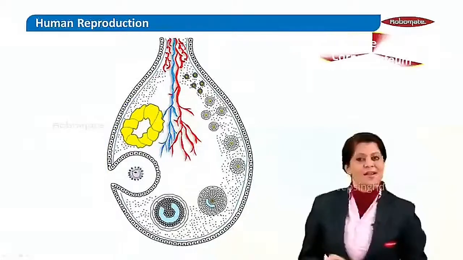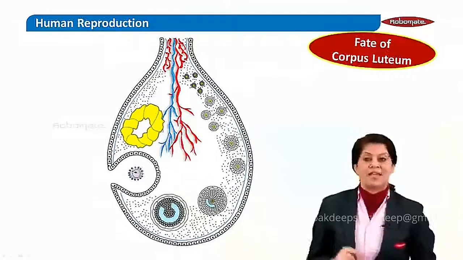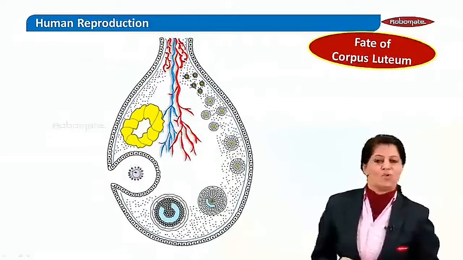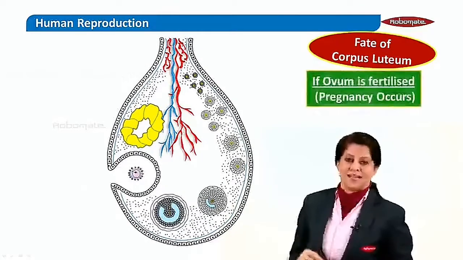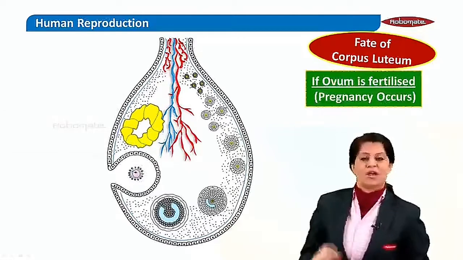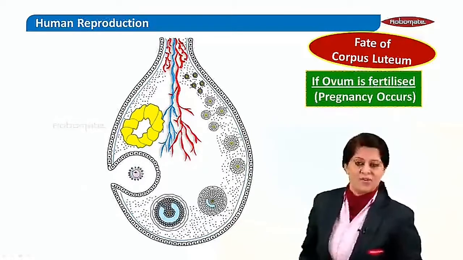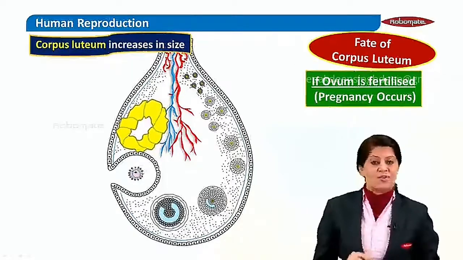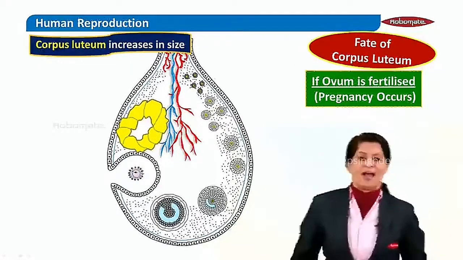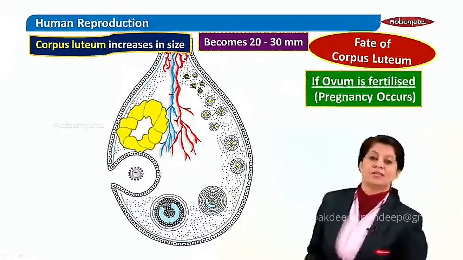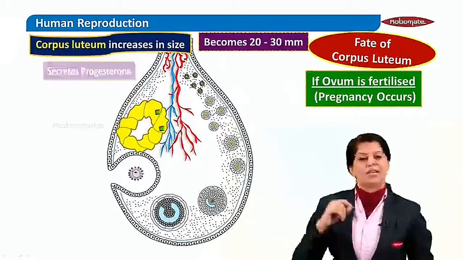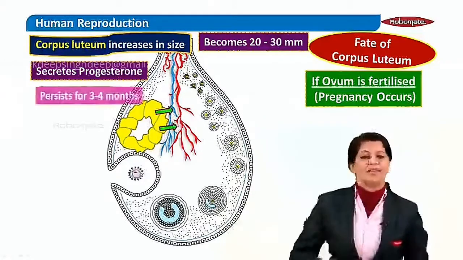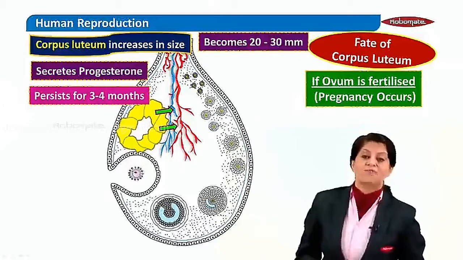In another condition, students, if the woman is pregnant, that means the ovum got fertilized. Now in this stage, students, the corpus luteum doesn't degenerate. It is retained in the ovary. It increases in size and becomes around 20 to 30 millimeter. It keeps on releasing progesterone. It's sustained in the ovary for 3 to 4 months.